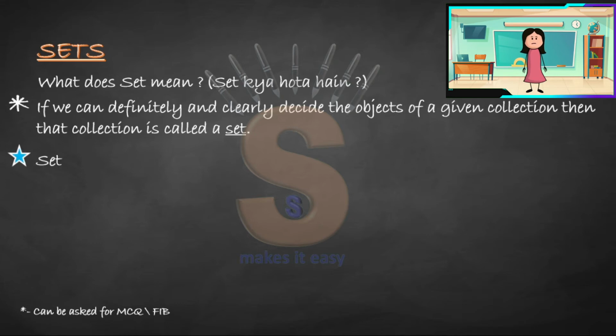For example, I will just give you an example before we go on to the next point. The examples are like the vowels. If I say make a set of the vowels, which means I'm clearly and definitely deciding what I want in the set. So it is a vowel. So what are our vowels? A, E, I, O, U. So that will become a set. Or the colors of the rainbow.